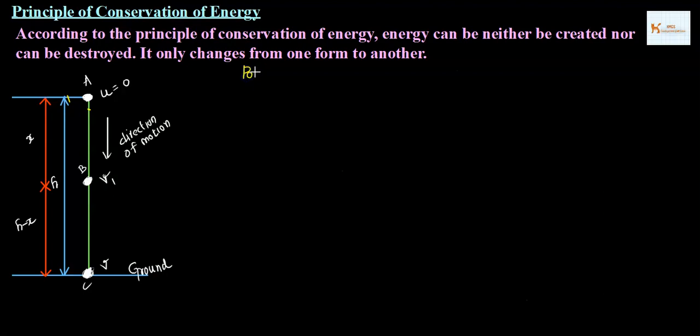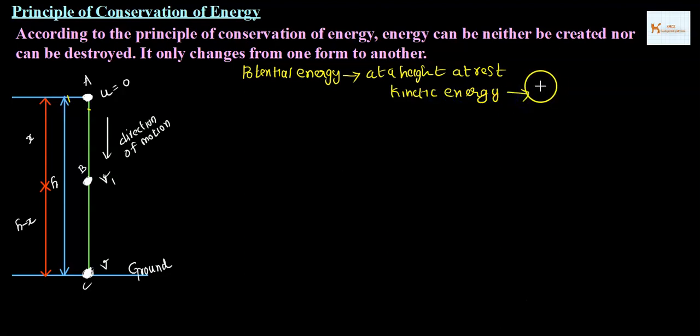One is potential energy. What is potential energy? When a body is at a height at rest, there exists a potential energy. Then what about kinetic energy? Kinetic energy is when the body is in motion. When the body is in motion, it has some velocity. When velocity is there, there exists a kinetic energy.